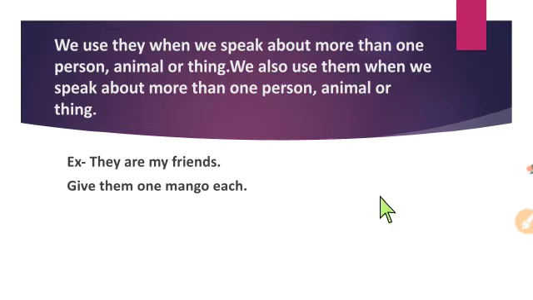Remember that a subject pronoun always comes at the beginning of the sentence, and an object pronoun usually comes after a verb or preposition. You can see in the example, "They are my friends. Give them one mango each." Here, in the first sentence, they comes as a subject pronoun, and in the second sentence, after the verb, them comes as an object pronoun.